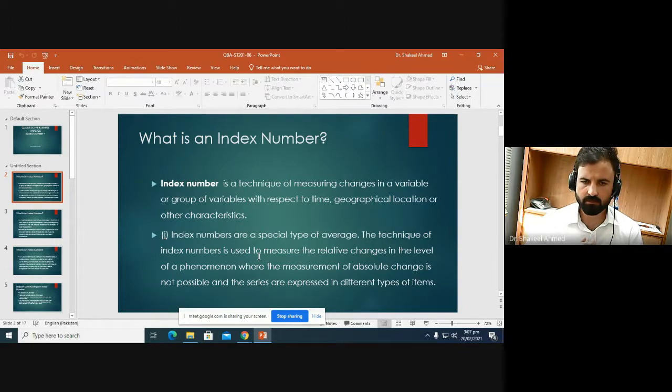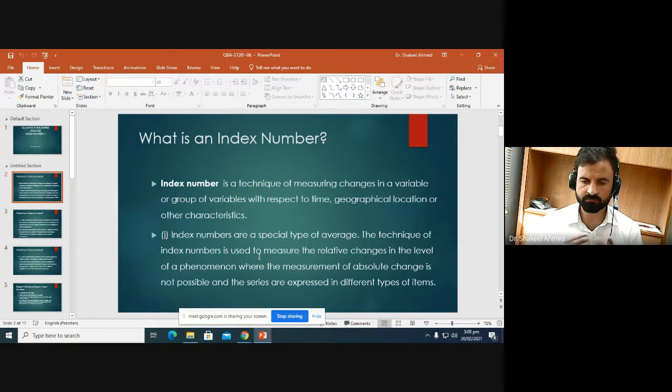So index number basically measures the relative change in a variable or a group of variables. It does not measure the change in absolute quantity or absolute change in a variable.